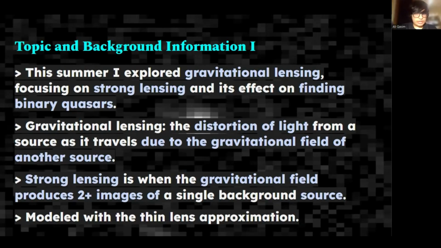To give a very simple explanation, gravitational lensing is the distortion of light from a source as it travels through space due to the gravitational field of another source of mass. Strong lensing is specifically when the gravitational field of an astronomical object is strong enough to produce two or more images of a single background source around it, giving a bent, split, or distorted object of light around the object in a captured image of the sky. This is modeled with the thin lens approximation, where the lensing effects are assumed to happen in a 2D plane.